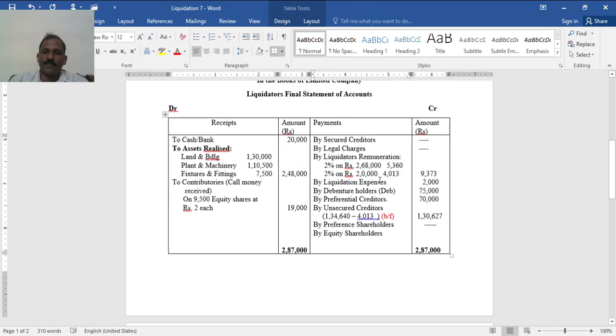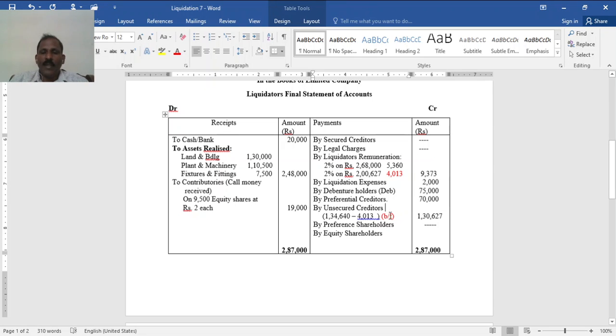This will be known at the end. So only this much now. Then liquidation expense 2,000, debenture holders 75,000, preference creditors 70,000.